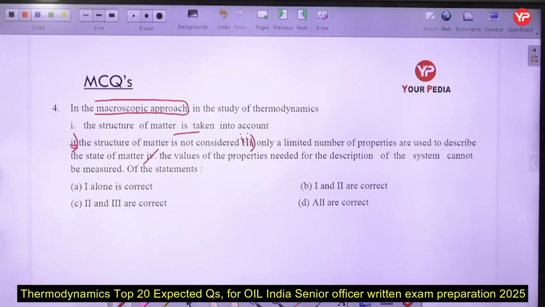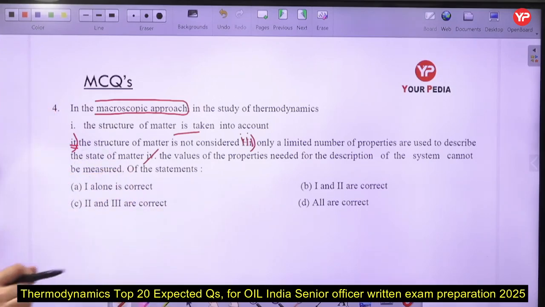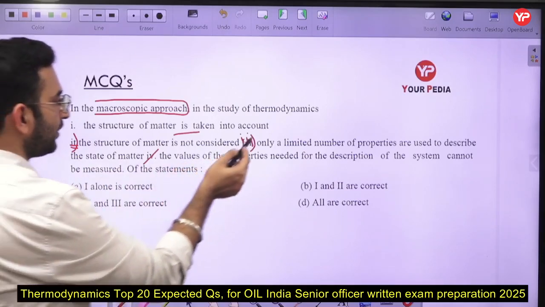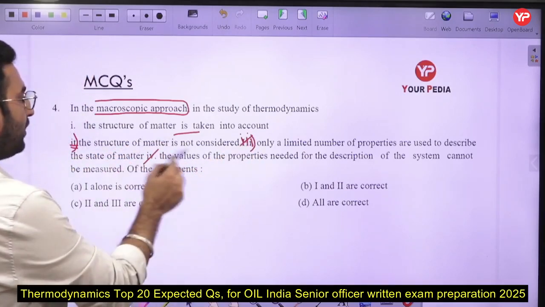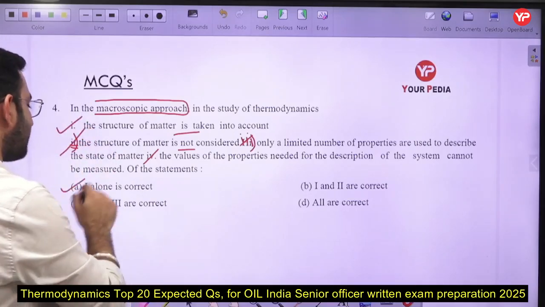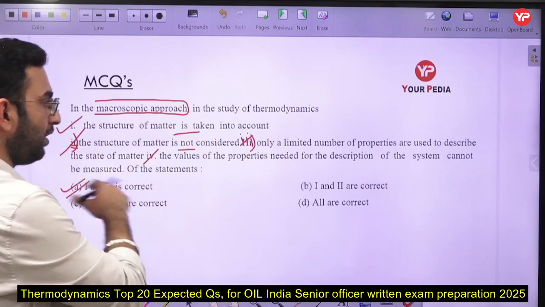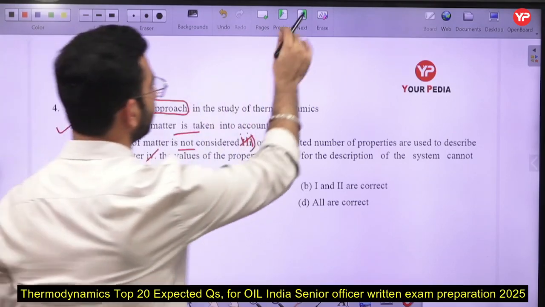So basically in this case the individual molecular behavior is neglected, but the overall structure of the matter is taken into account. So statement number 3 is also incorrect. Statement number 2 is also incorrect here. So only statement number 1 is the correct one, so option number A will be the correct answer to this question. That is a very nice question, just making sure you clear those concepts.